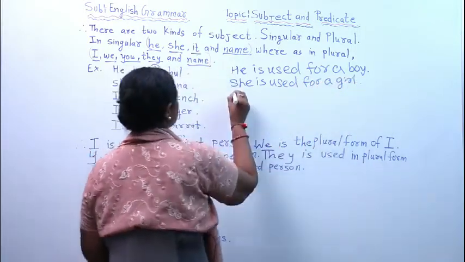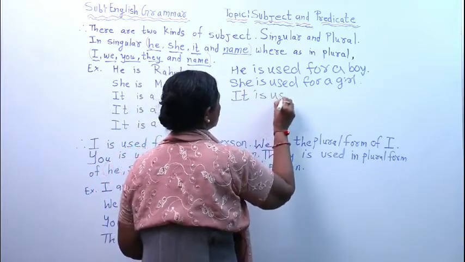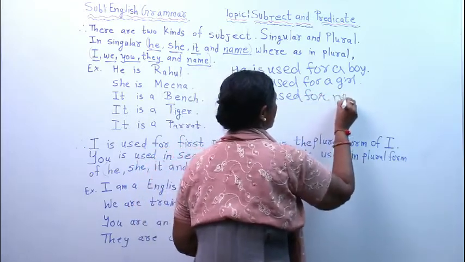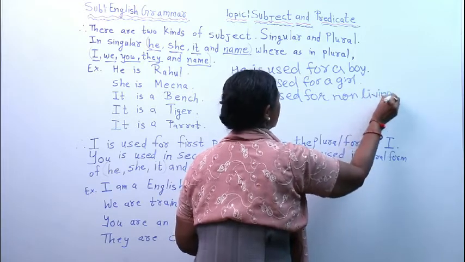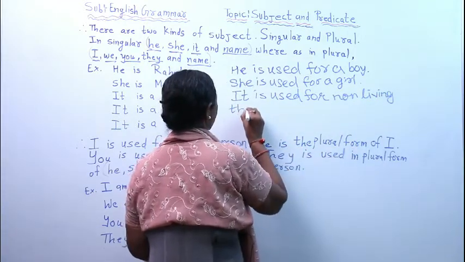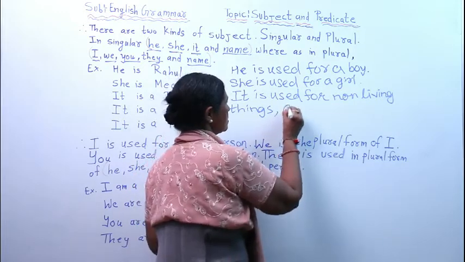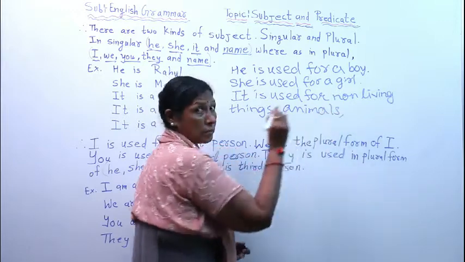Then comes it. It is used for non-living things, then animals, then birds.